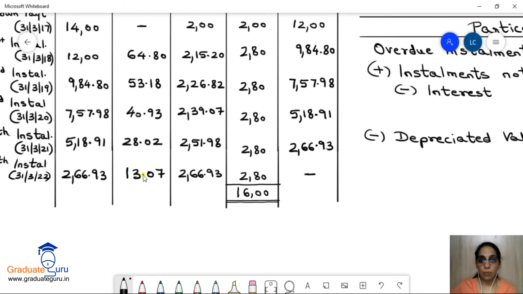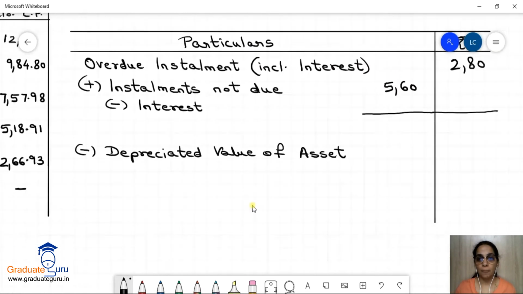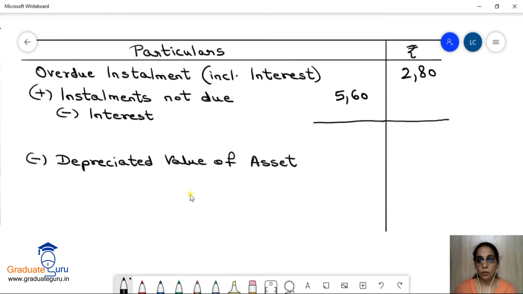So 28.02 plus 13.07. So we get 41.09. So that is what I am going to subtract from here. 41.09. So let's subtract that from 560 and we get 518.91. Okay. So इन दोनों को पहले हम add कर लेंगे. So 280 plus 518.91 gives us 798.91.